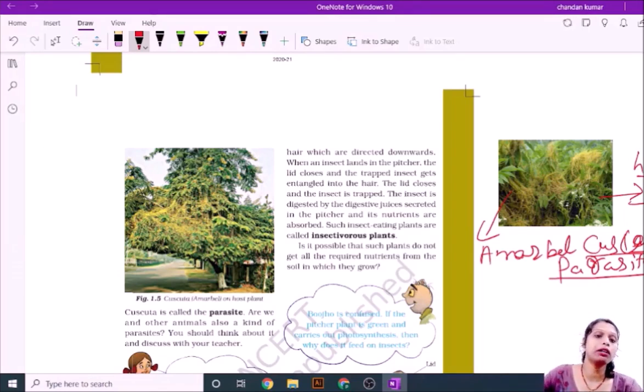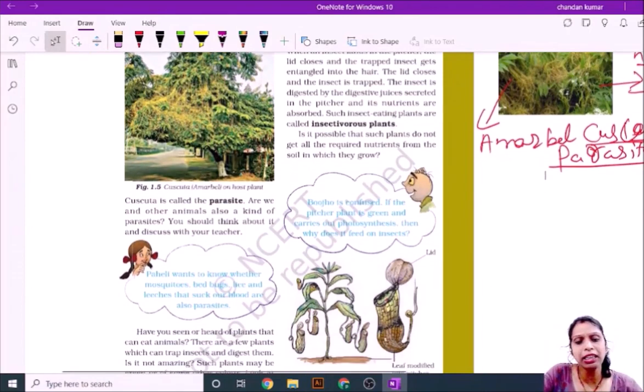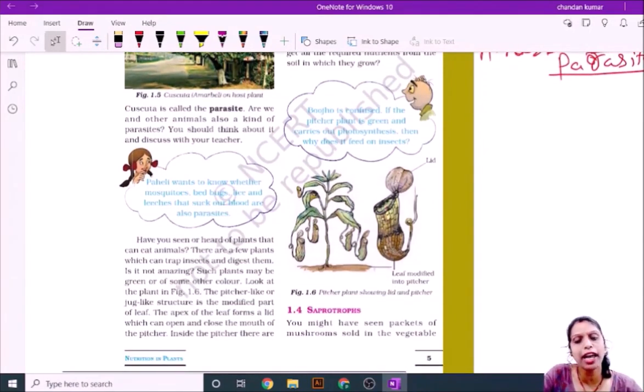Now I will go to the next topic. You can see in your day-to-day life a pitcher-like structure plant. You can see in this picture that the leaves of this plant are converted into a pitcher-like structure, and the apex of the leaf is converted into a lid. When insects are attracted to this pitcher and go into it, the hairs of the pitcher trap the insect and the lid is closed.